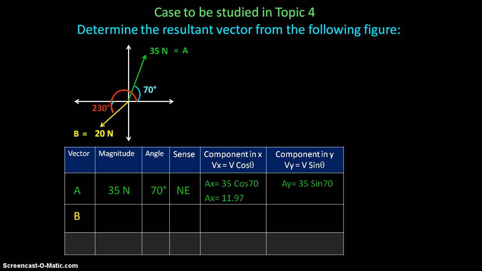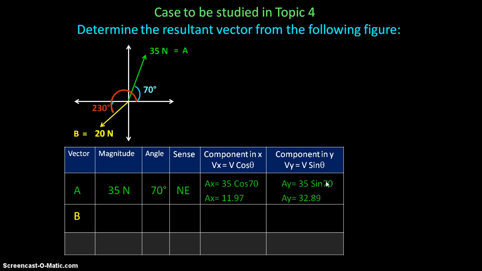We will do the same for the component in y. The component in y of vector A will be equal to 35, which is the magnitude of vector A, times sine of theta, in this case theta is equal to 70. This will give you 32.89.